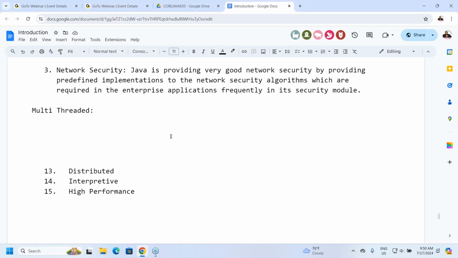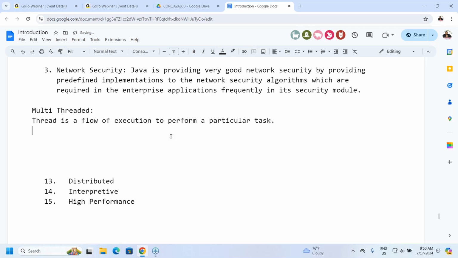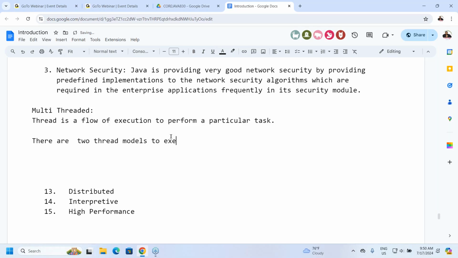First of all, we need to understand thread. Thread is a flow of execution to perform a particular task. There are two thread models to execute the applications.